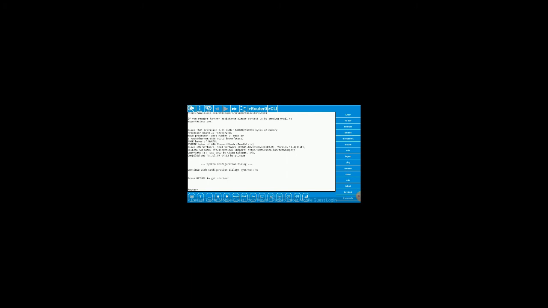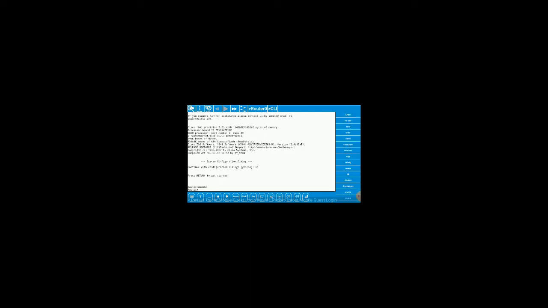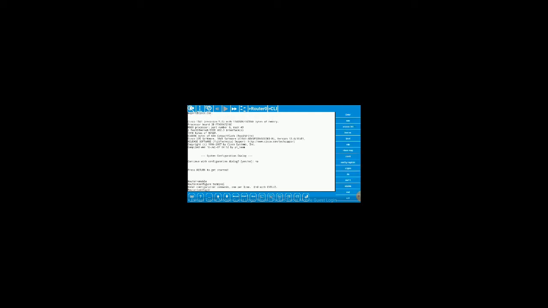Then you simply go to the first starting mode, the router's user mode. Here we can give the command enable and press enter to go to another mode. Then the configure terminal command, enter, and it goes to the configuration mode.